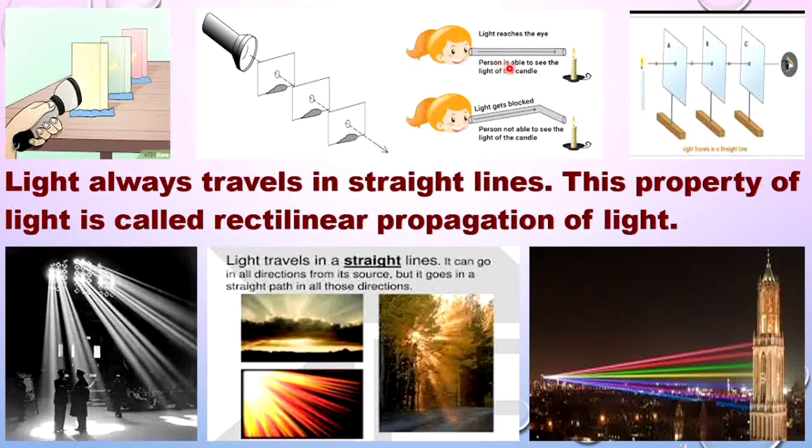You can very well see that with the pipe she is holding here, you can see the light when it is straight. When it is bent a little, light gets blocked. You cannot see the light. So like this you have many more simple experiments which demonstrate that light always travels in straight lines. This property of light is called rectilinear propagation of light.